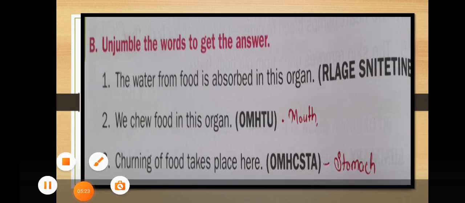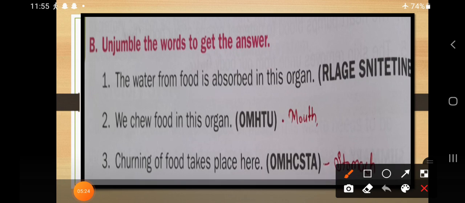Okay, here unjumbled words are there. So what you have to do, you have to get the answer. The water from food is absorbed in the organ. So LARGE something is there. So the answer is large intestine. Large intestine.